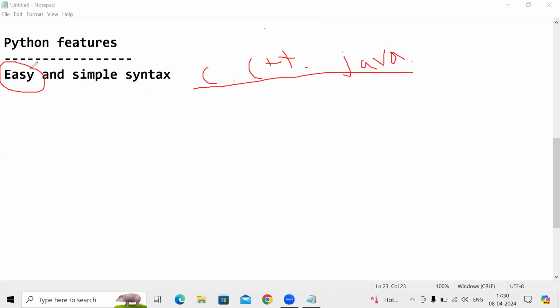Why do we call it easy? Because of simple syntax. When compared to C++ and Java, in Python we have simple syntax. We can easily understand the syntax of Python. That's why we call Python easy.